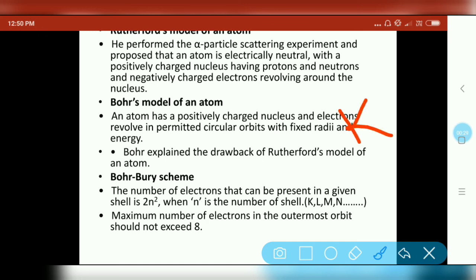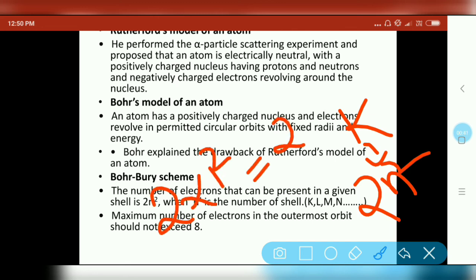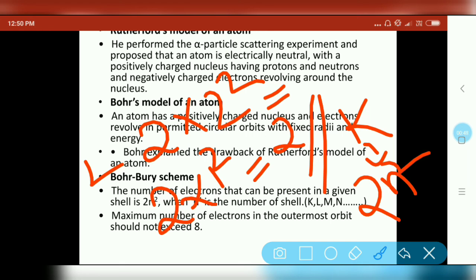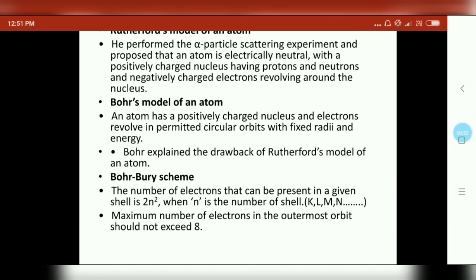For K, the first shell, in the 2n square formula we use n as 1. So 2 into 1 square is 2. For the L shell, 2 into 2 square, so 2 into 4, it's 8. Like that you can calculate the number of electrons present in each shell. The maximum number of electrons in the outermost orbit should not exceed 8.